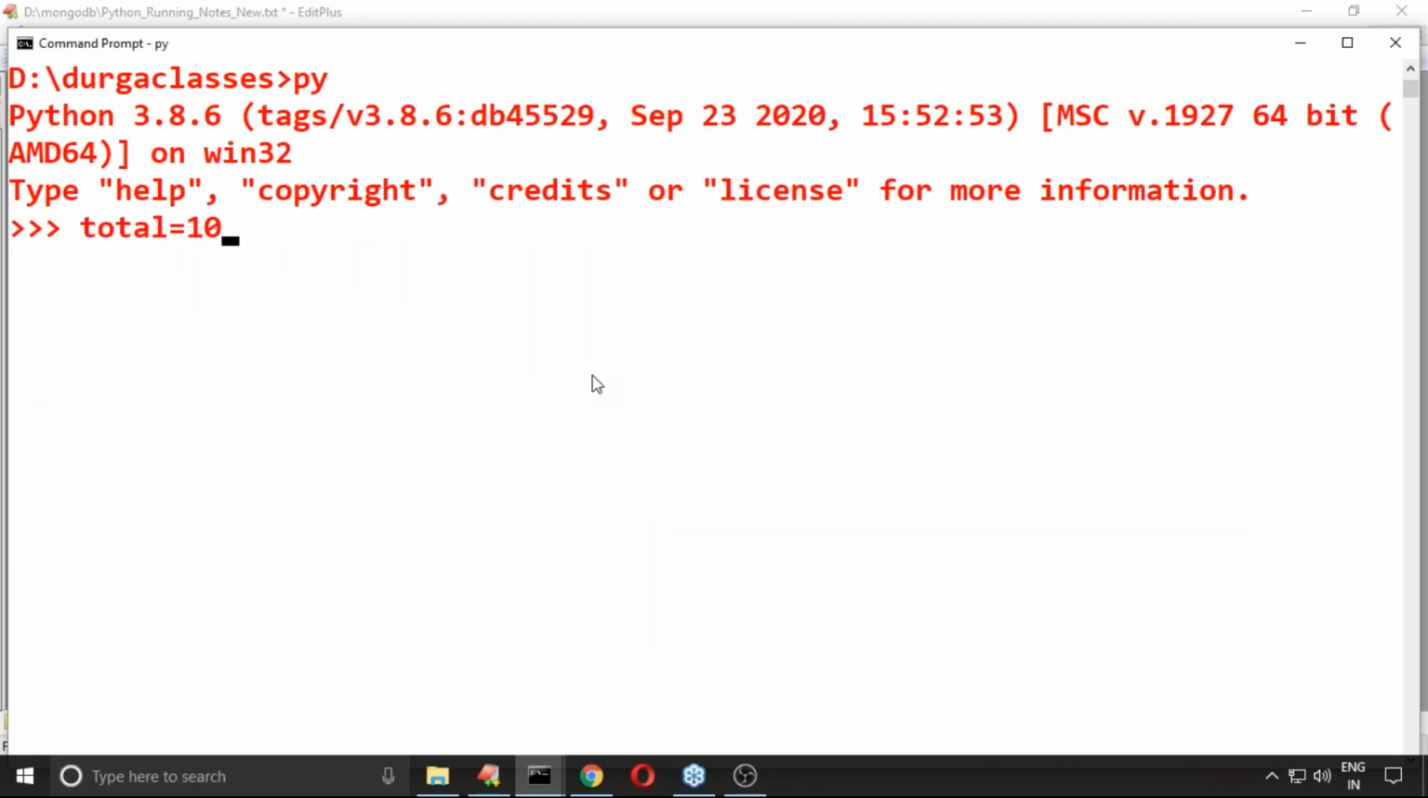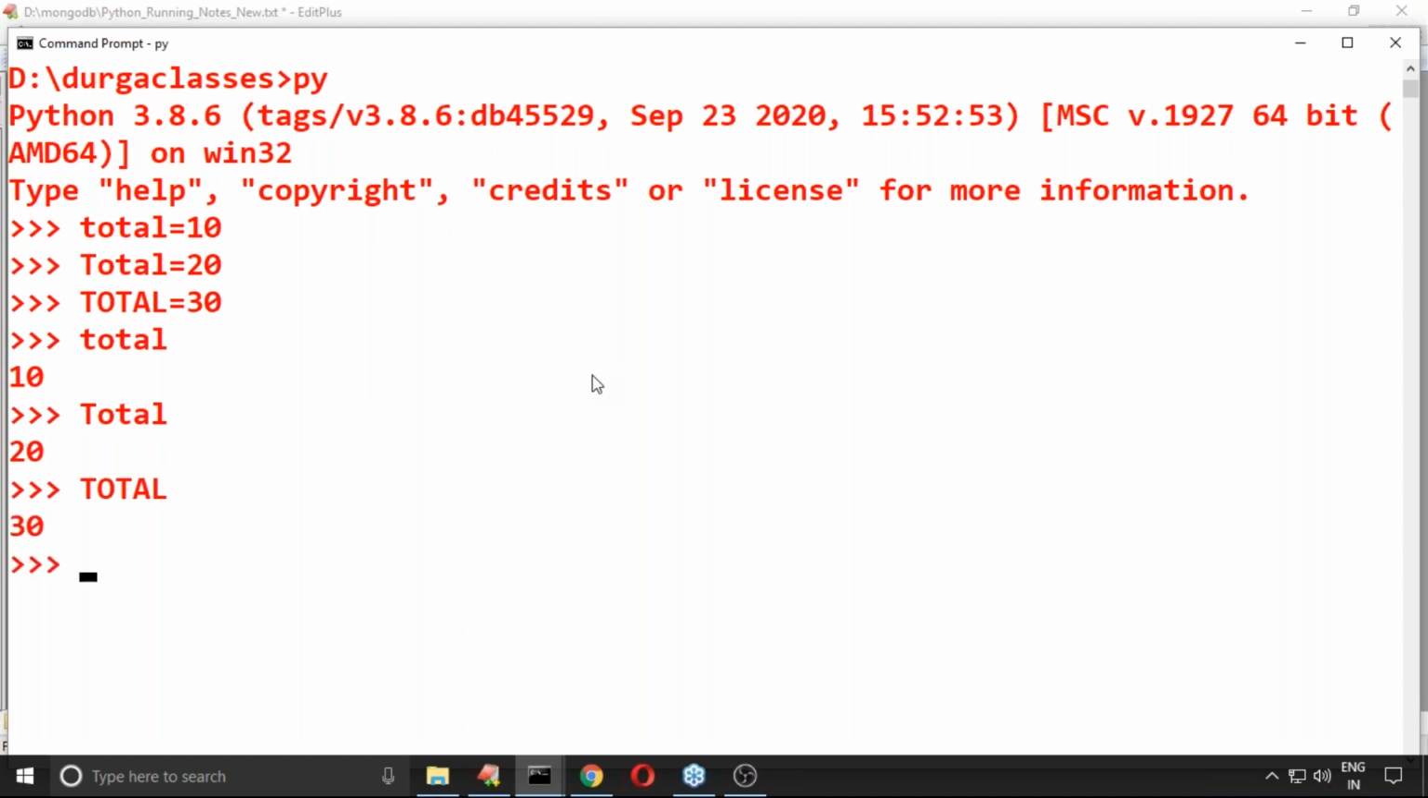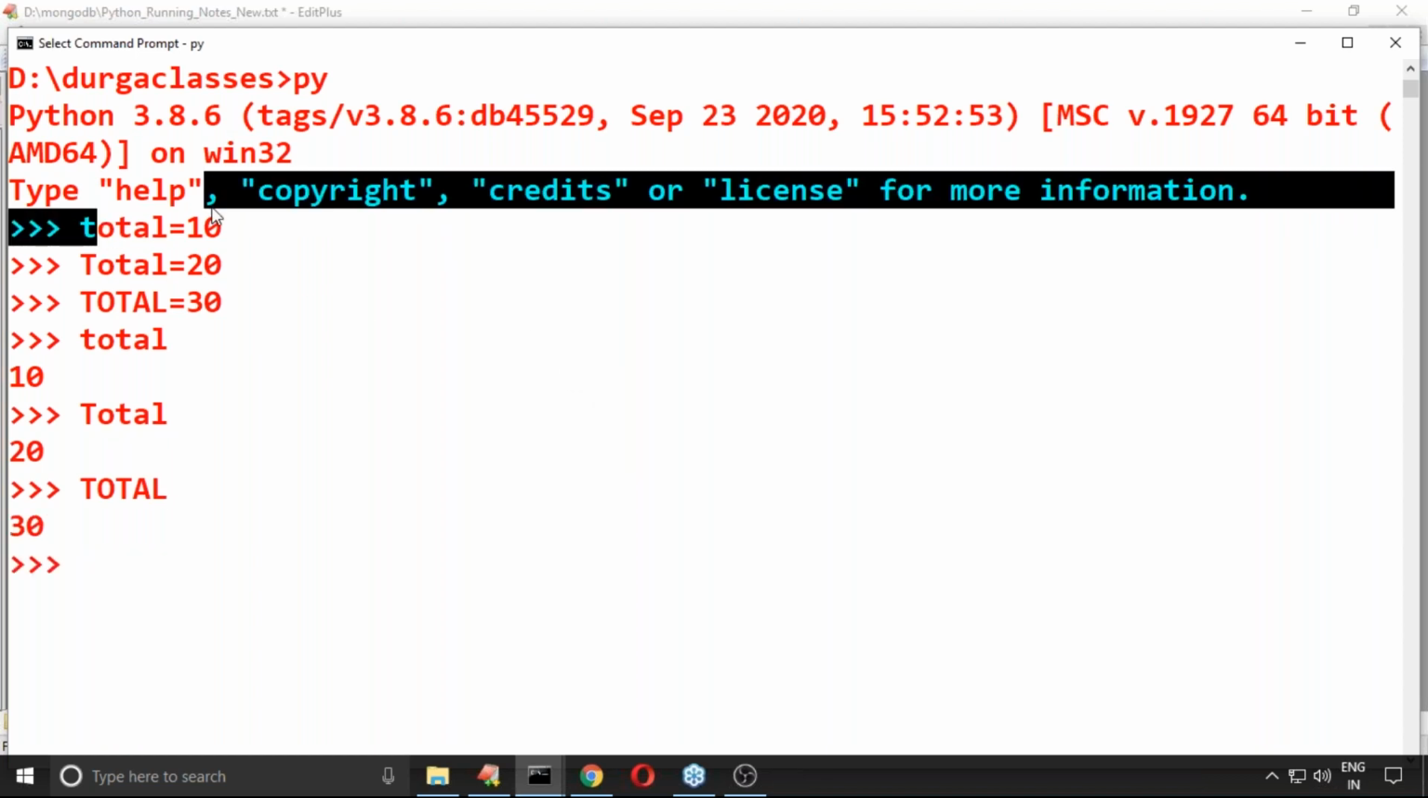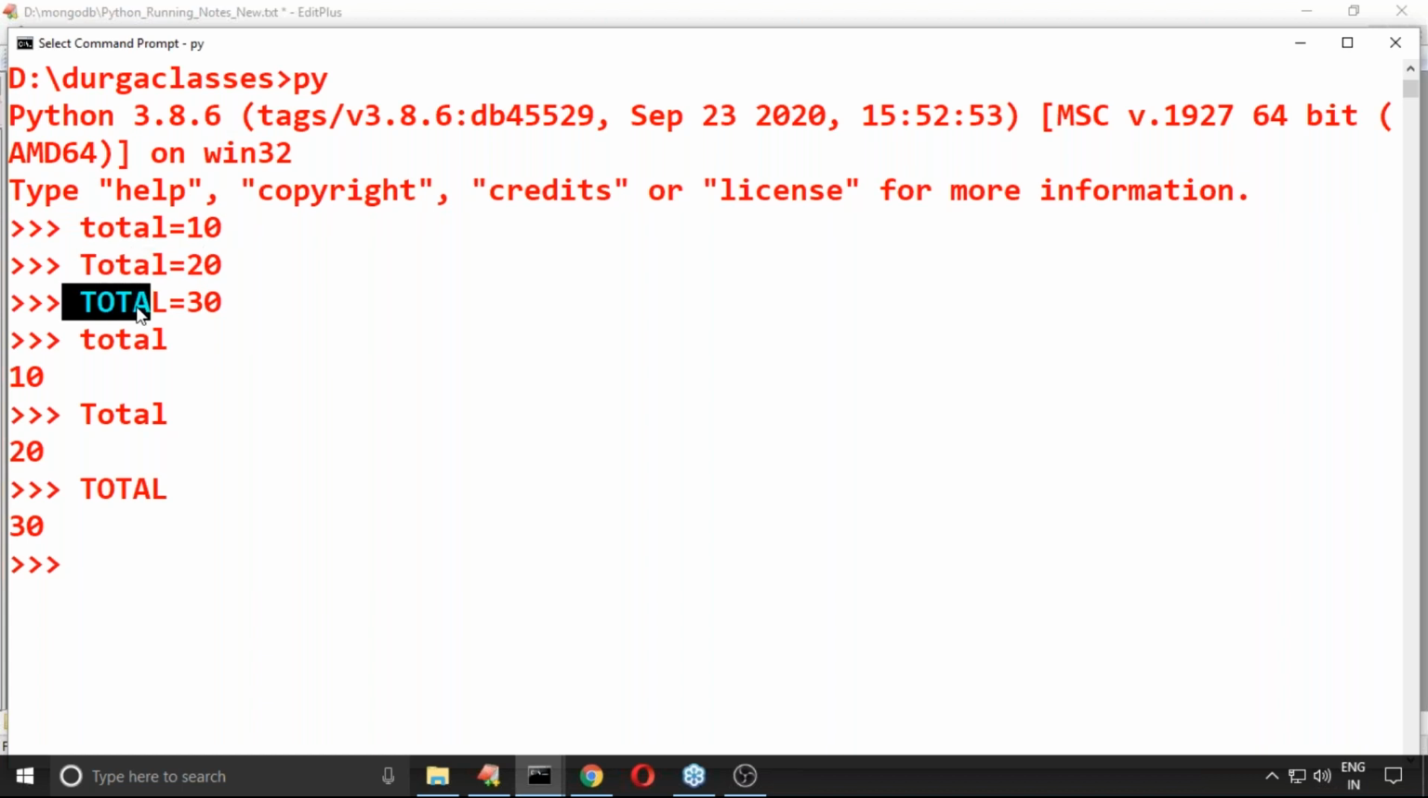total is equal to 10, Total is equal to 20, TOTAL is equal to 30. So all the things are different. If I ask for total, its value is 10; if I ask for Total, its value is 20; if I ask for uppercase TOTAL, its value is 30. Python is going to consider these as separate.